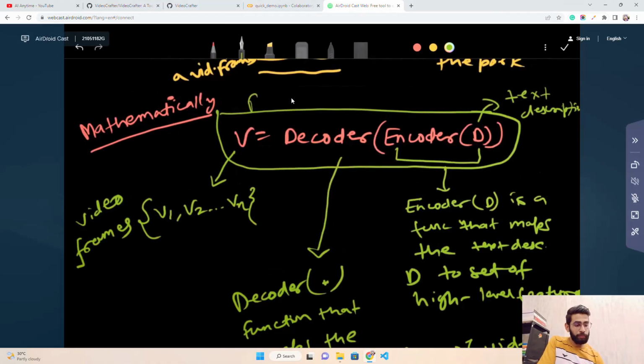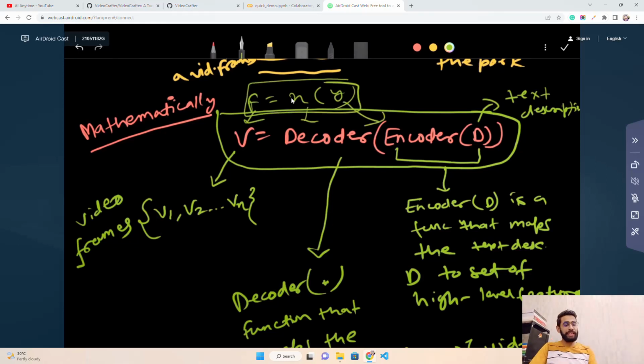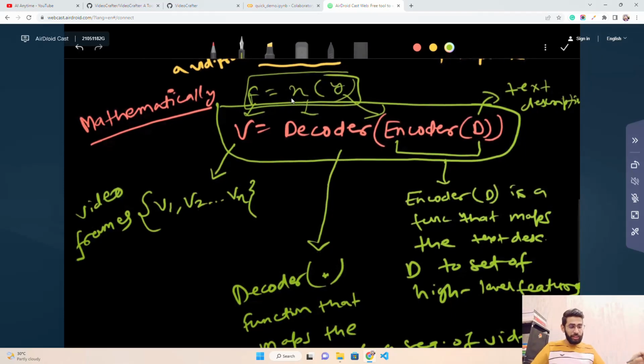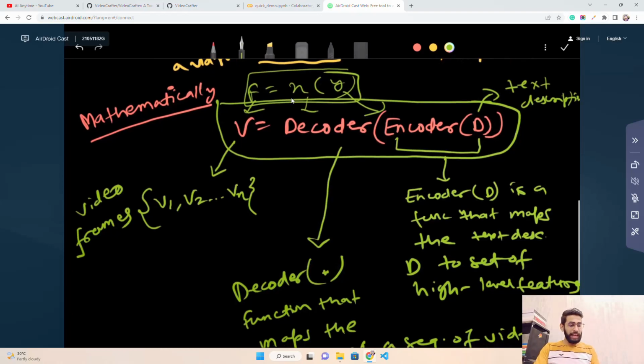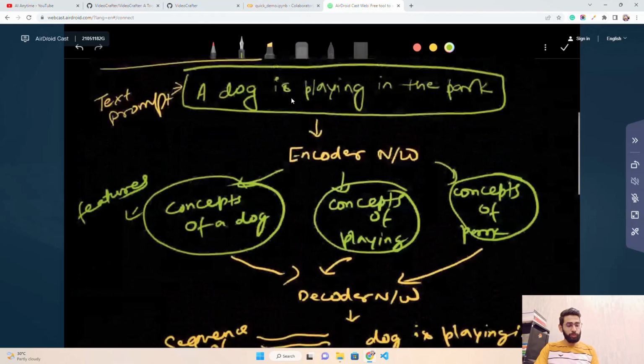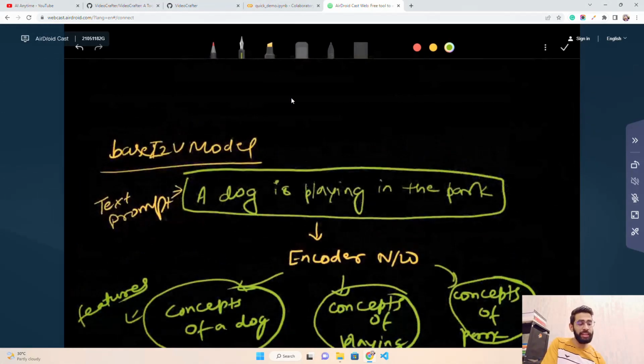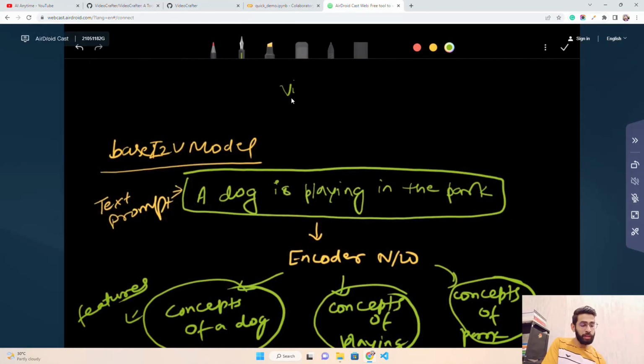So if I denote this function like this, now you'll be able to relate it to what we have studied in our graduate or high school mathematics, right? Now just understand like this. This is a very high level overview, right? We have a text prompt, and this is more of a training. So when the training is happening, there is video V1, V2. Now this can be frames as well. When I'm writing video, it's all frames, and they have their text description, D1, D2, D3, and this can be multiples as well.